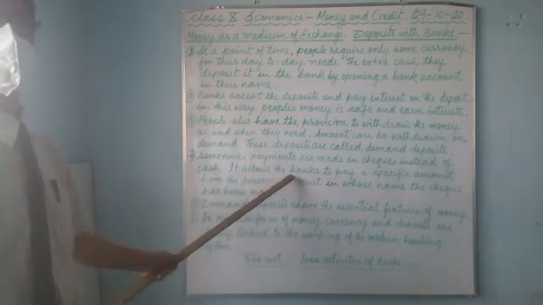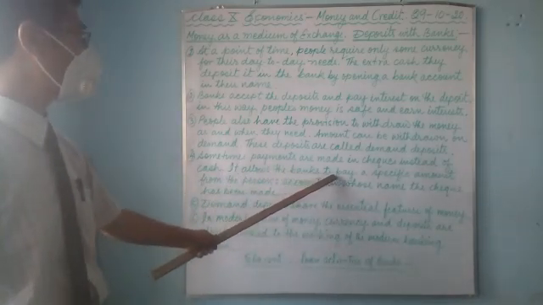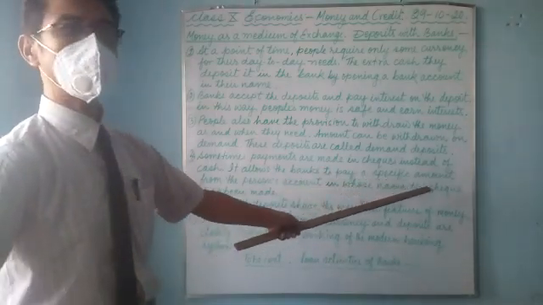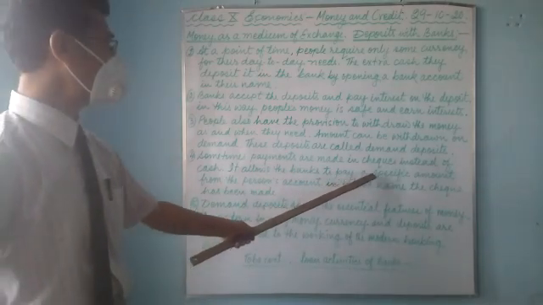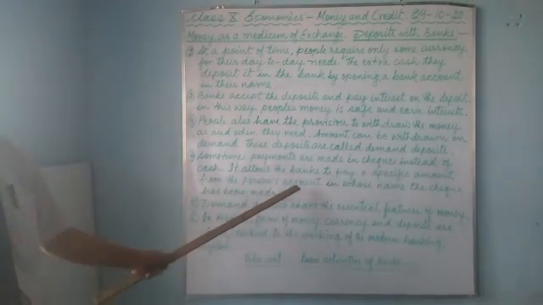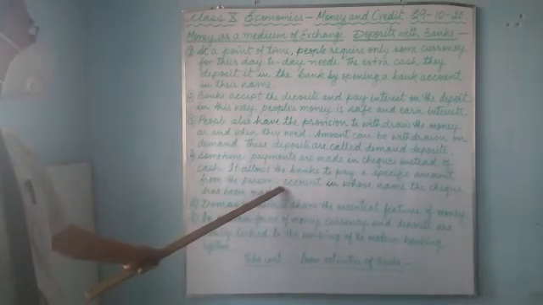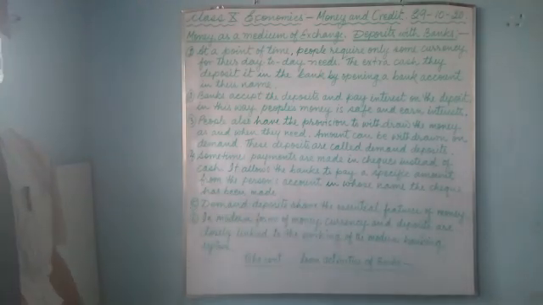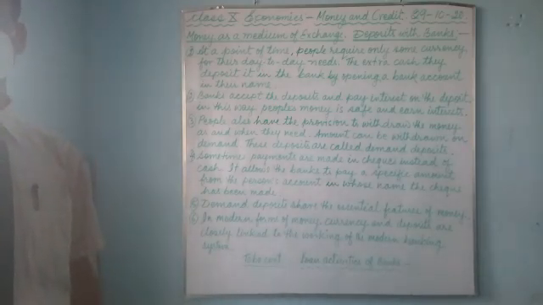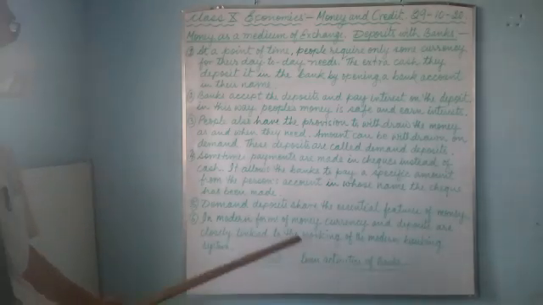When a person takes the check to the bank, the bank pays a specific amount mentioned in the check from the account of the person who has the account in his name. The name of the person to whom the check has been made is there. This check allows the bank to pay a certain amount to the bearer of the check, the person taking the check to the bank.